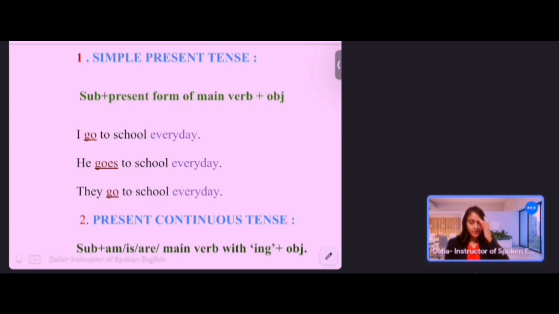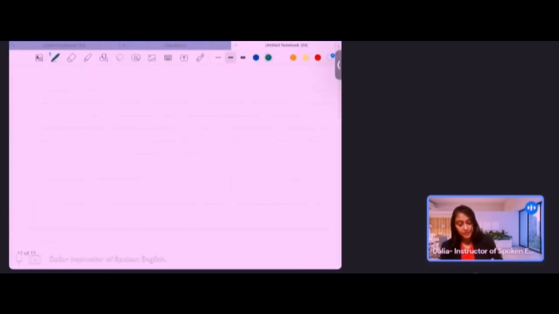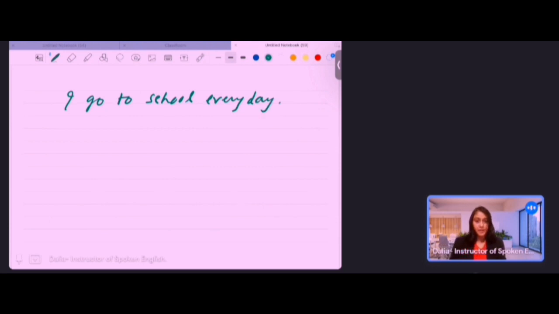Now, what is the structure of the affirmative form of simple present tense? Very easy. You can see here: subject plus present form of the main verb plus object. If I write down here, I go to school every day.